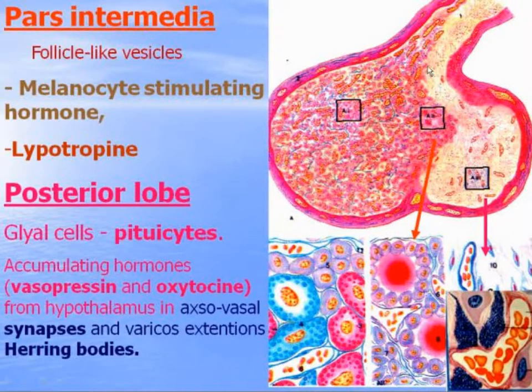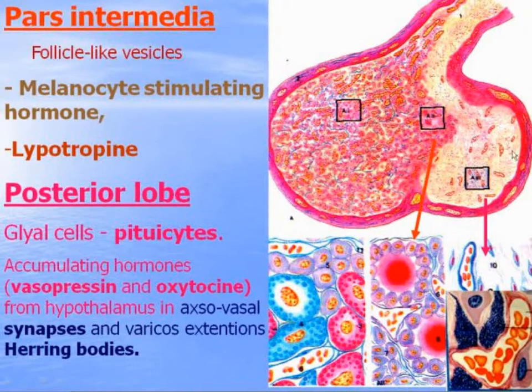Pars intermedia, very narrow, produces melanocyte stimulating hormone and lipotropin, which stimulates lipid metabolism. These hormones, before release into the blood, accumulate between cells, and follicle-like structures appear.